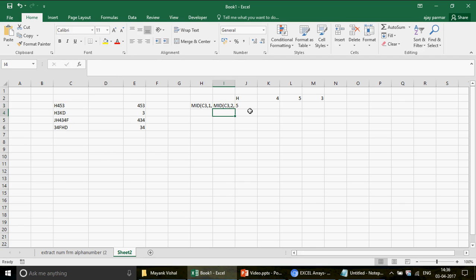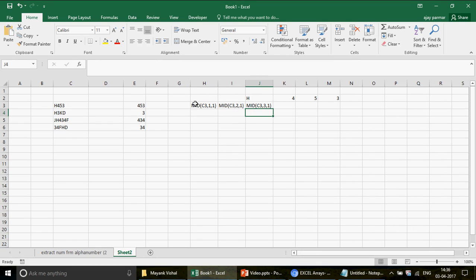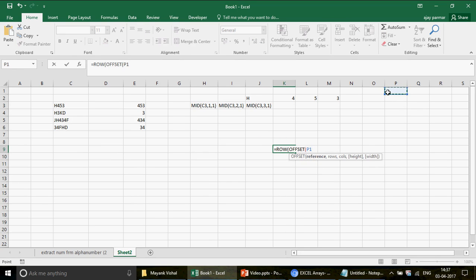And the number of characters remains 1 because you want to split them. So the number of characters you need is just 1. In order to give this 1, 2 and 3, we created a series using the functions ROW and OFFSET. You can start from any cell, maybe P1, and then write 0, 0, then give the height. Height depends on how many rows you need, and that will depend upon the value.